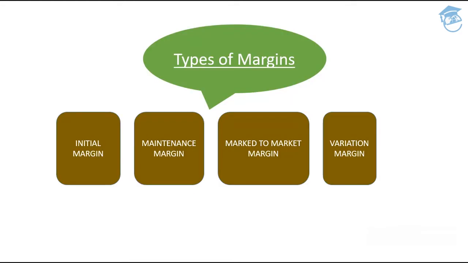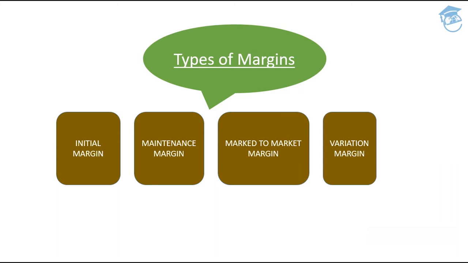Now, I just made you understand why margins are collected, and what types of different margins are available in our country, and not just our country, but various other countries. Primarily in India, as far as the textbooks and a bit of practical industry are concerned, we have four different margins: initial margin, maintenance margin, mark to market margin, and variation margin. Now, I'll make you understand each one of them one by one. Let's begin with initial margin. What do I mean by initial margin?